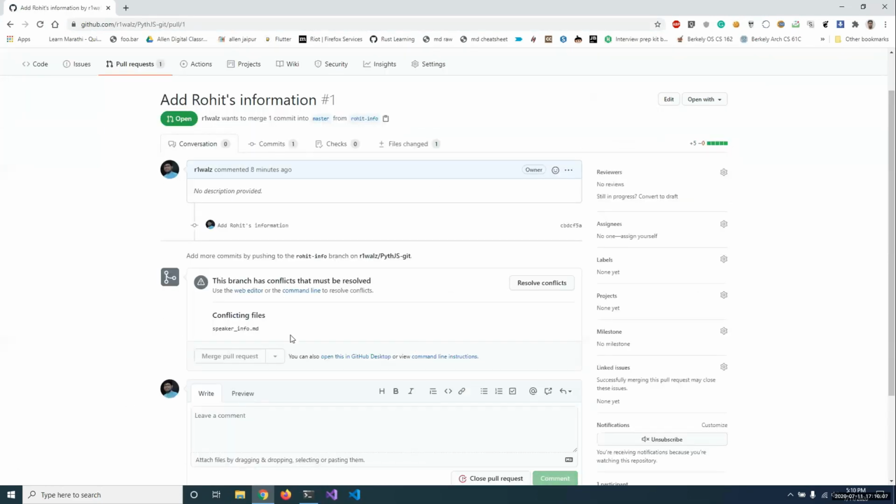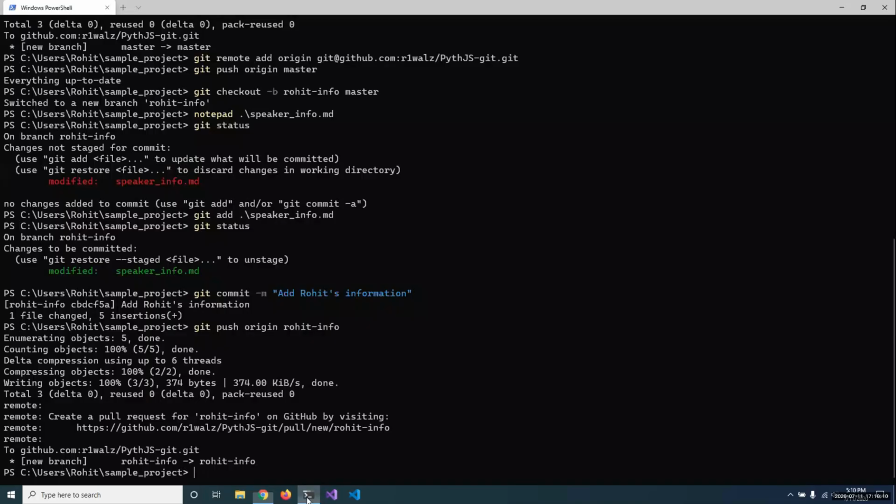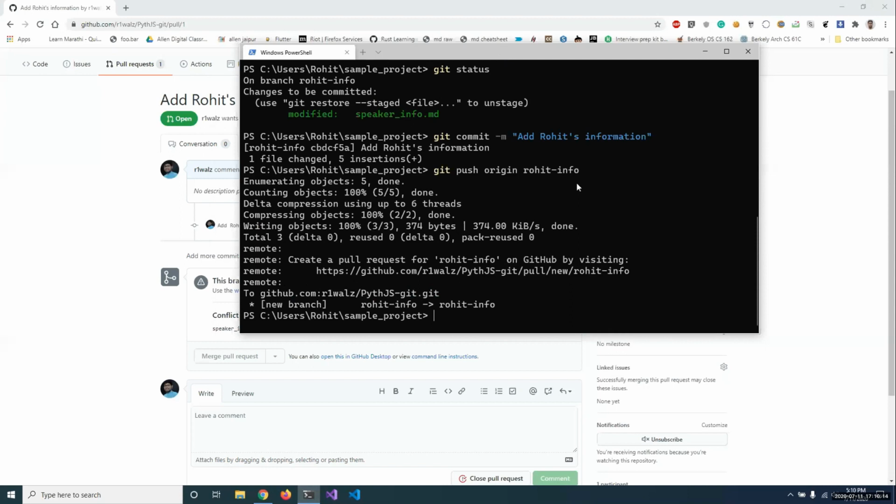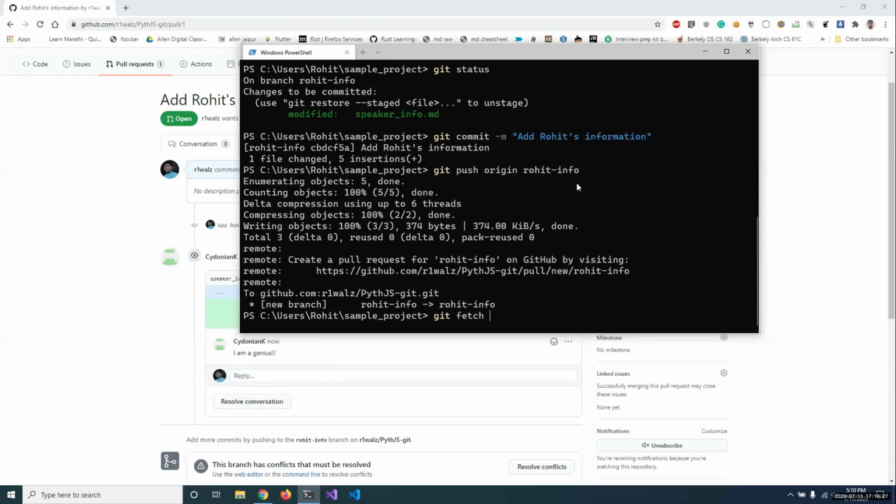But now I want to show you how to do it through the Git CLI. So through Git CLI, you can just use git fetch. Git fetch is a command which is used to get changes that are done on any of your remotes.